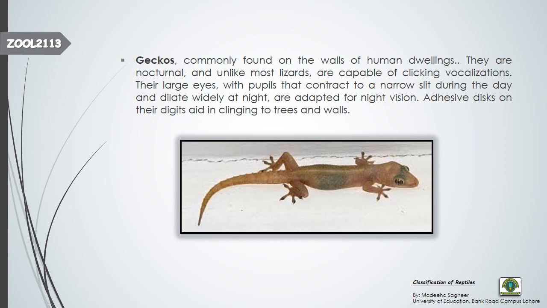Nocturnal means that the organisms are much more active at night, and unlike most lizards, geckos are capable of clicking vocalizations. They produce a clicking kind of sound. Vocalization means their vocal sound. So they are nocturnal, active at night, and capable of clicking vocalization. They have large eyes with pupils that contract to a narrow slit during the day and dilate widely at night, because they are nocturnal, so definitely they have been adapted to night vision.